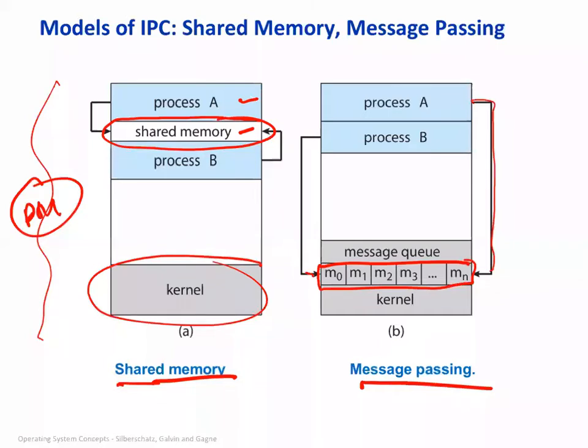Okay, so now who can do this? It's only the OS that can do this, right? So a process has to make a request to the OS with some system call to provide a shared memory, and the OS can do that. Any question?